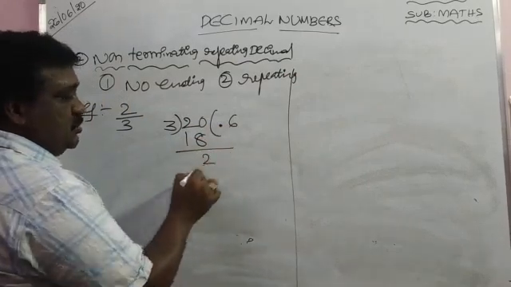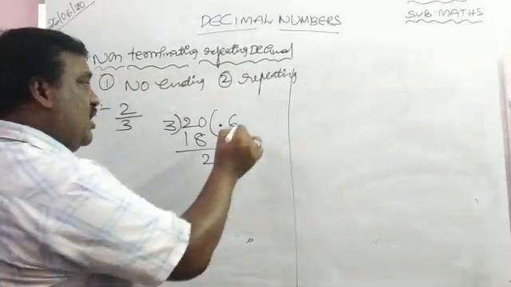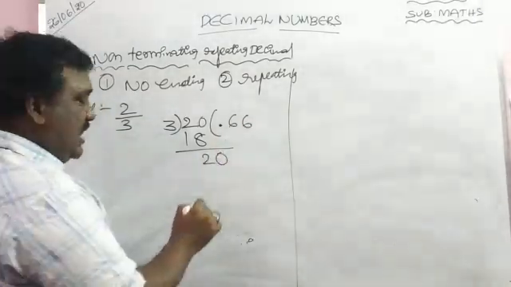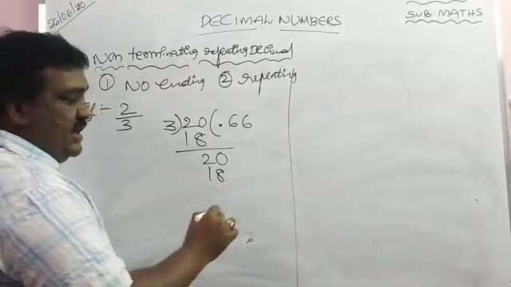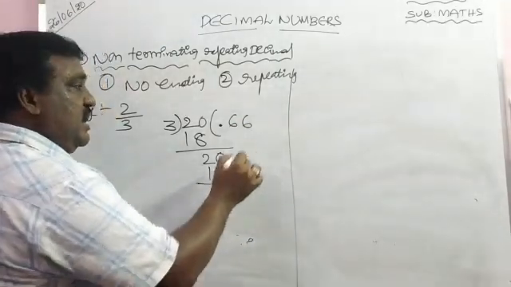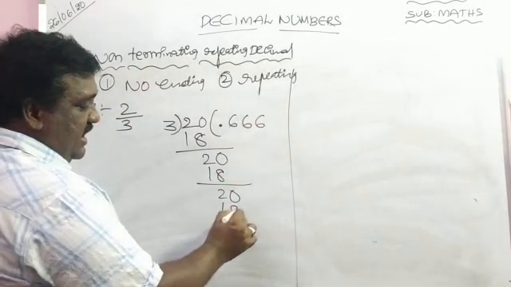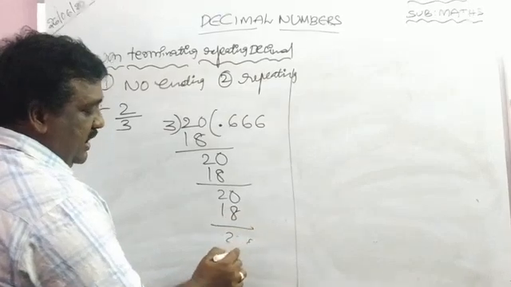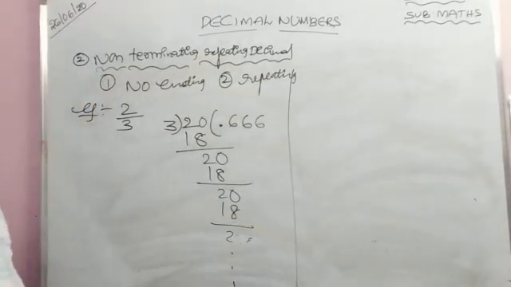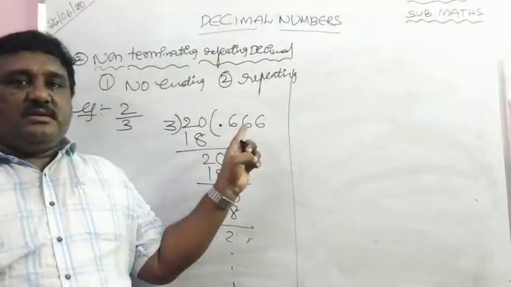Subtract, 2. Again next number 0. Again 6 times, again 18, remainder 2. Again 0, 6 times, 6 3s are 18, remainder 2. It is going on. There is no ending.